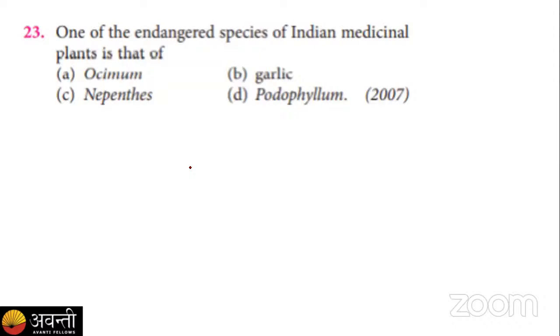Next is question number 23. One of the endangered species of Indian medicinal plants is that of, out of these four, which one is an Indian medicinal plant but is getting endangered now. So you have to select the correct answer. A, Ocimum, B, garlic, C, Nepenthes, and D, Podophyllum. So out of these four, which one is the correct answer?